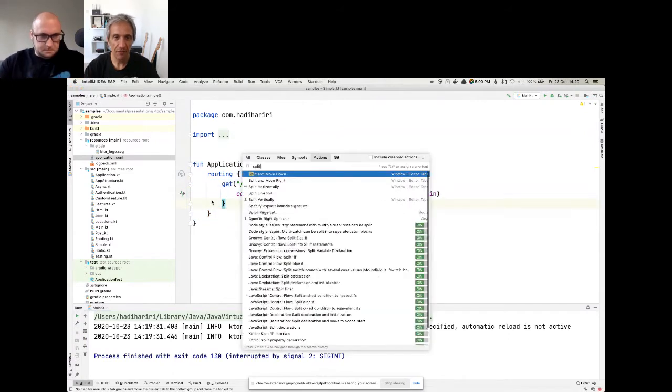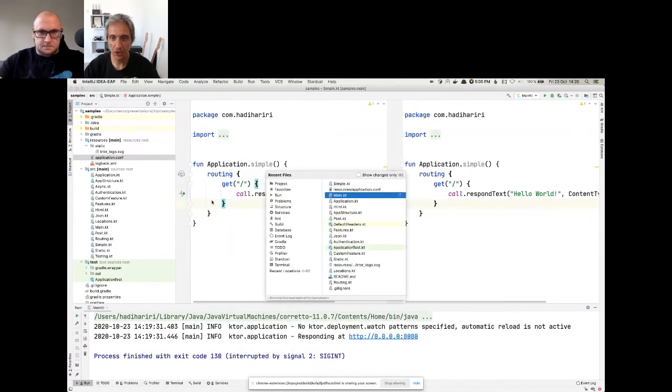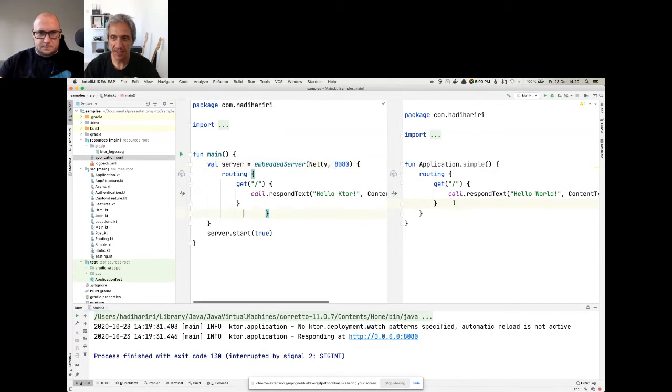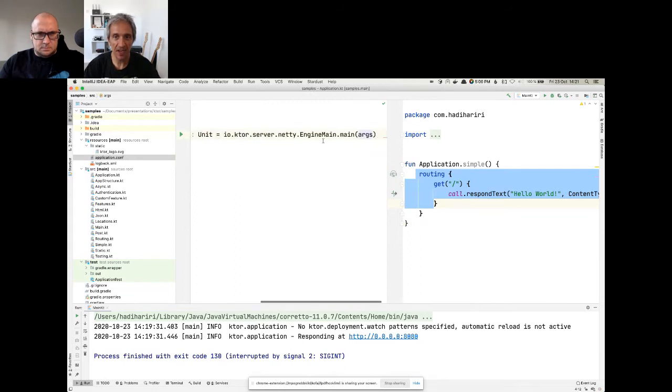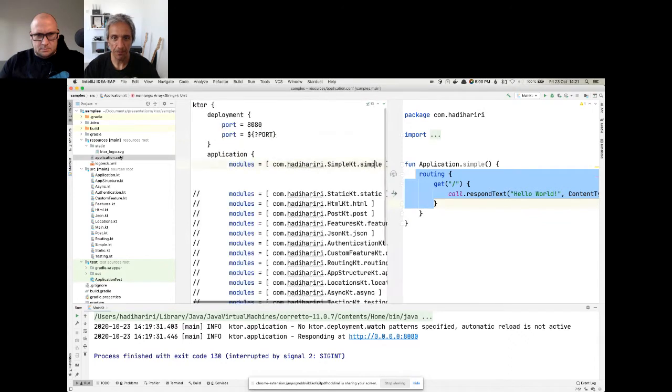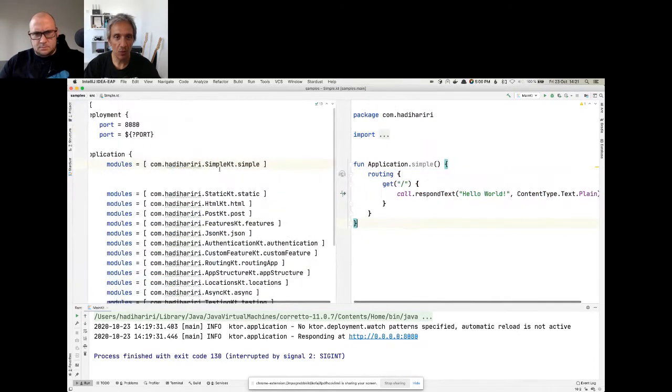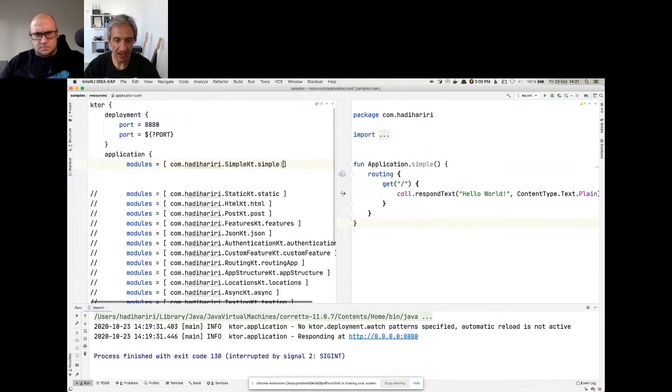Now, if we split this and show you the main, you can see that essentially the code is everything outside of this embedded server. So that's the part that's different. This part is being done for us by this application main and the parameters that are in the config file. Now, in this case, the modules tells me which ones I want to load, and I can have this as a comma separated list of values.